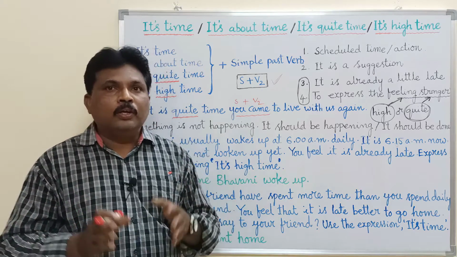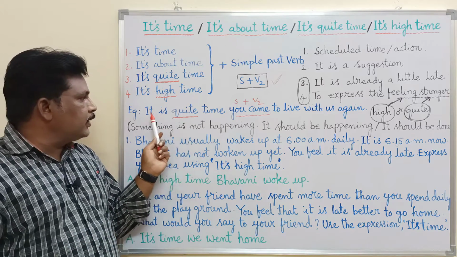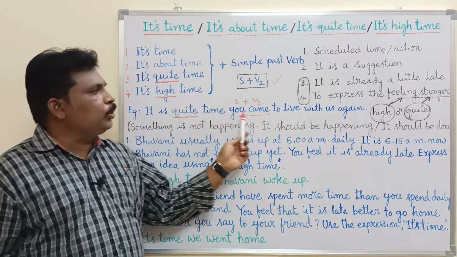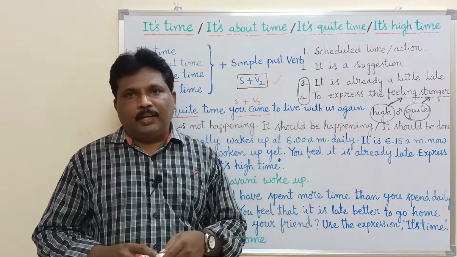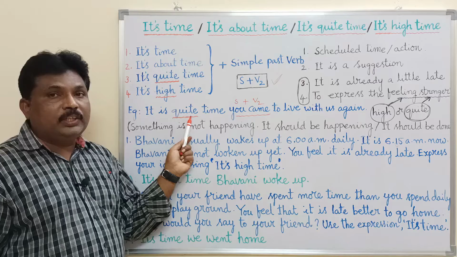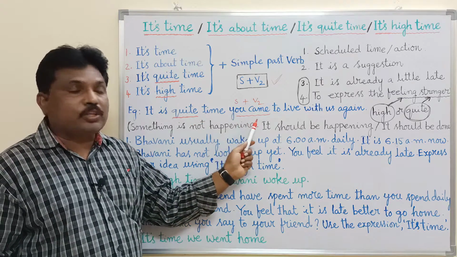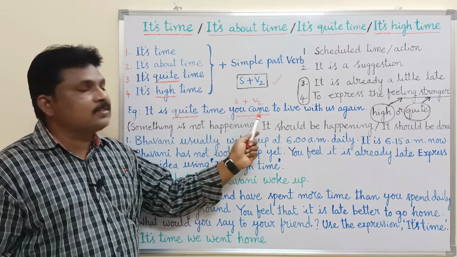Elizabeth Jordan spoke. She used this dialogue. "What is that? It is quite time you came to live with us again." So you observe the structure of this sentence. It is quite time. After "quite time," what is the verb form? What is the structure? Subject plus V2. That is a simple past.